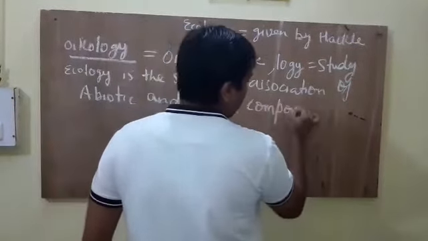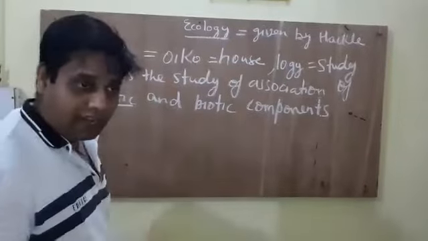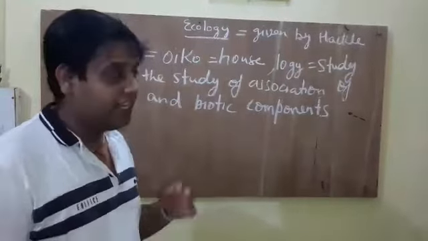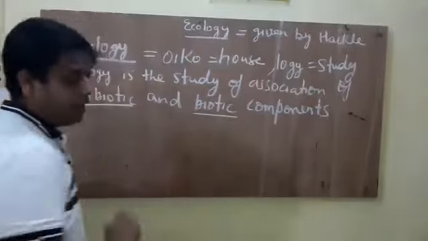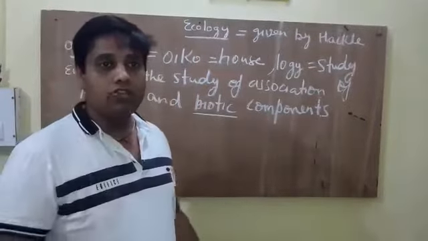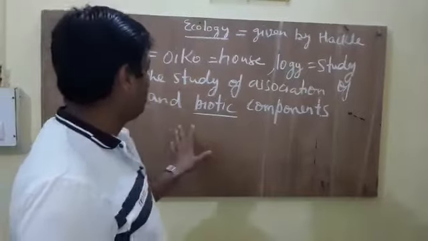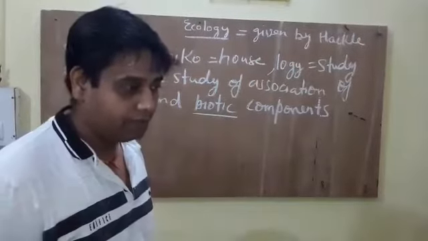The abiotic components are non-living components like temperature, soil, heat, light. These are all abiotic factors, meaning non-living, and biotic are living, like plants and animals. These organisms are all biotic. So in ecology, we study the association of abiotic and biotic components.